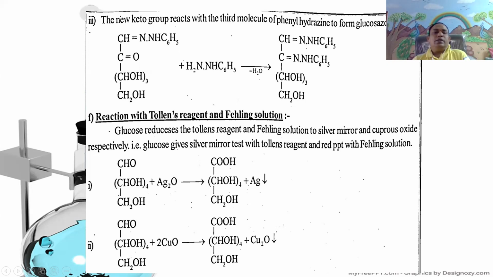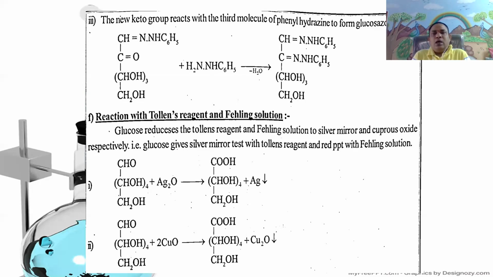Next one, that is the reaction with Tollens reagent and Fehling's solution. Here generally in glucose, due to the presence of the aldehyde functional group, it undergoes oxidation with mild oxidizing agents like Tollens reagent.